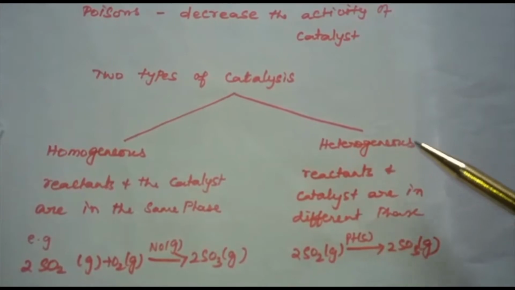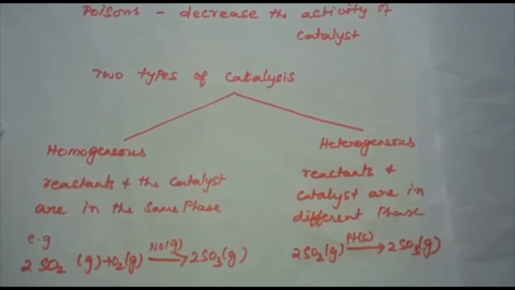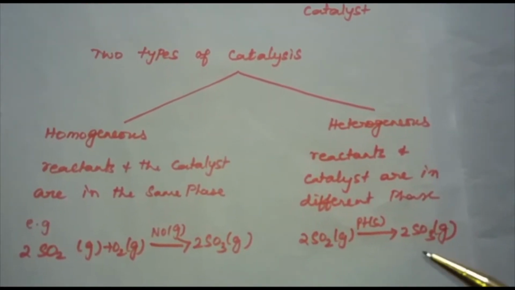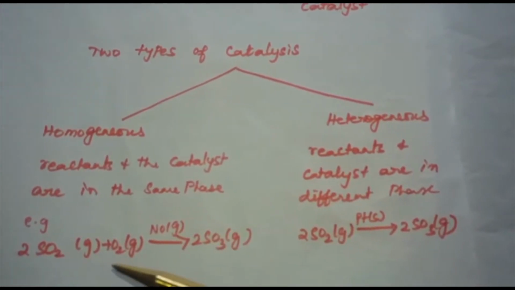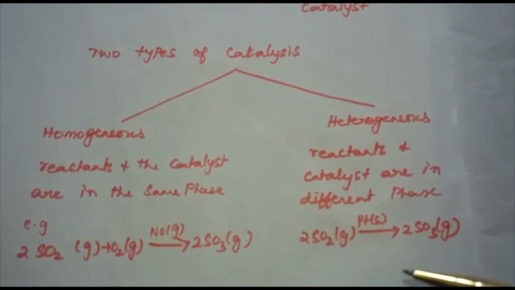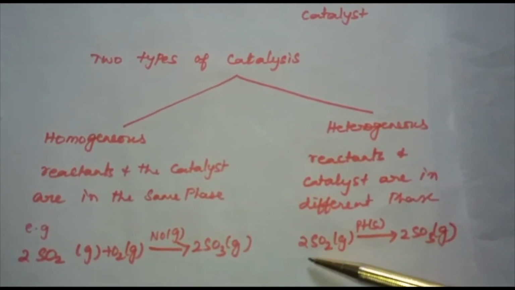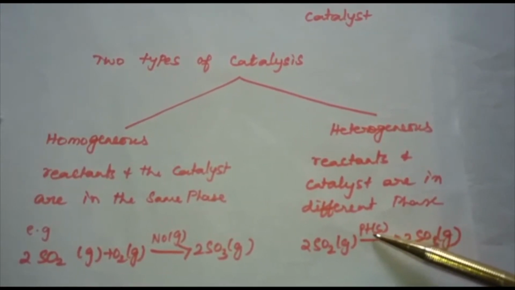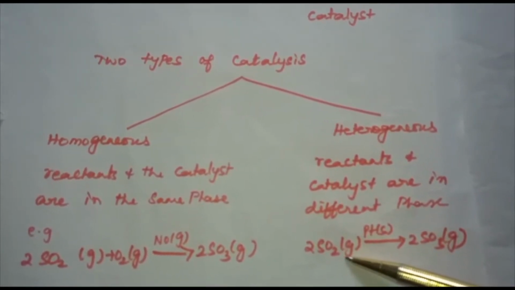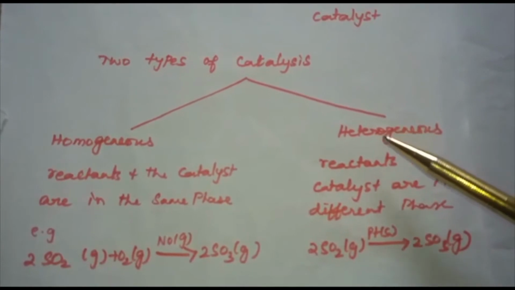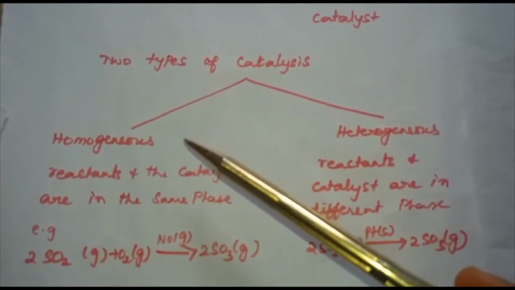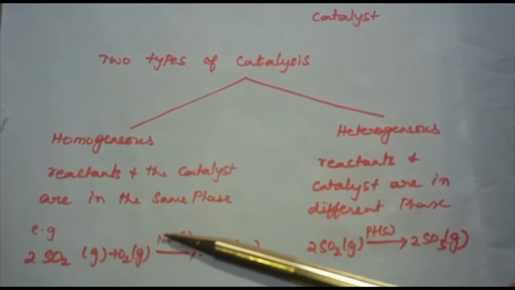And heterogeneous catalysis means reactants and catalyst are in different phases. Here we have the same reactant and product, but the catalyst is different. We took the same example, SO2 gives SO3. In this case, platinum is used as a catalyst, which is in a different phase, that is the solid phase. And the reactant is in the gaseous phase. So heterogeneous catalysis means the reactants and catalysts are in different phases, whereas in homogeneous catalysis the reactants and the catalysts are in the same phase.